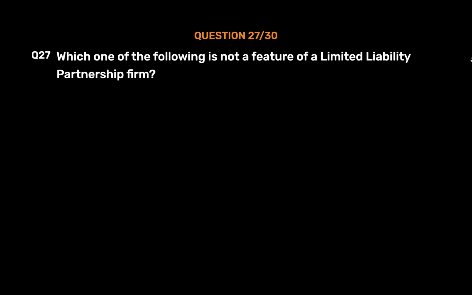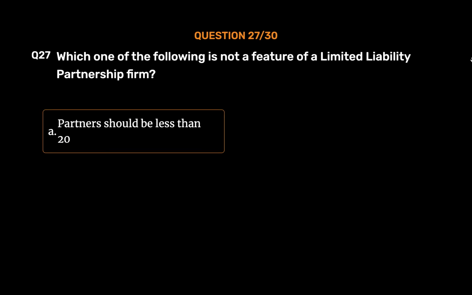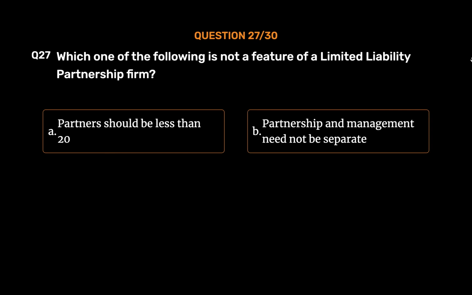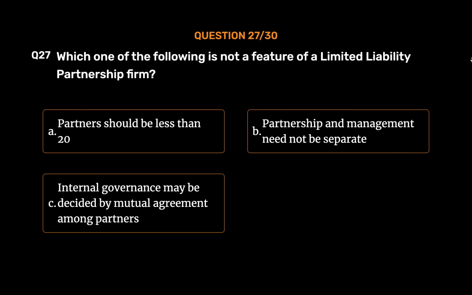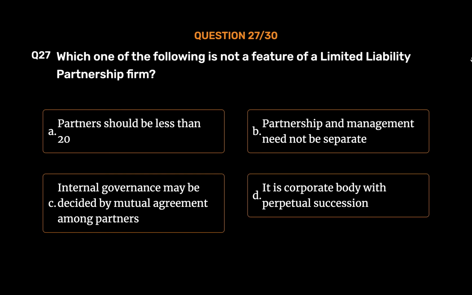Question number 27. Which one of the following is not a feature of a limited liability partnership firm? Option A. Partners should be less than 20. Option B. Partnership and management need not be separate. Option C. Internal governance may be decided by mutual agreement among partners. Option D. It is corporate body with perpetual succession. The correct answer is Option A. Partners should be less than 20.